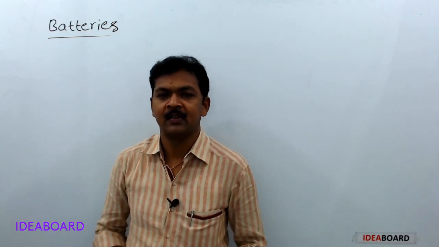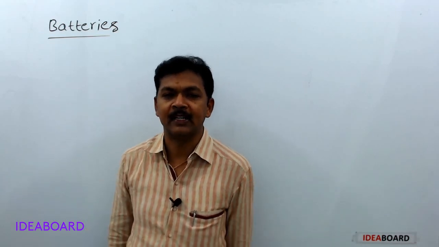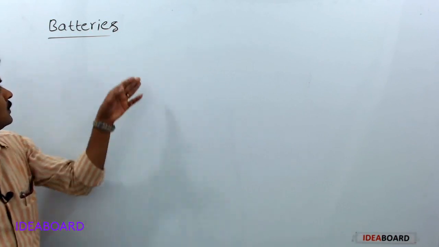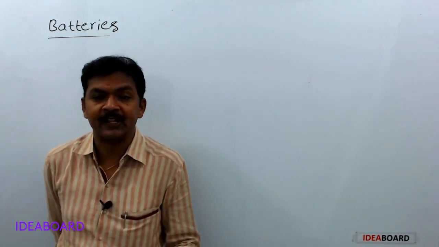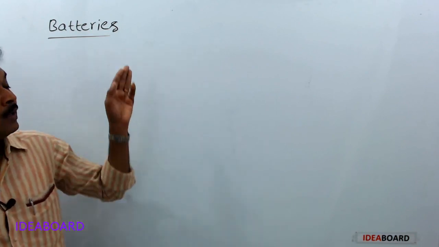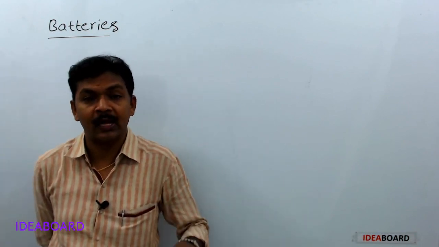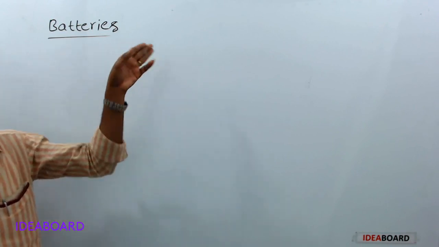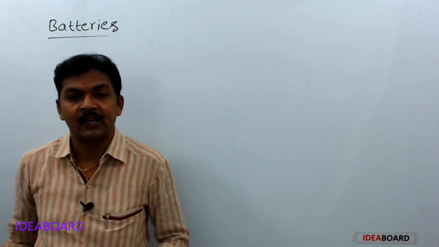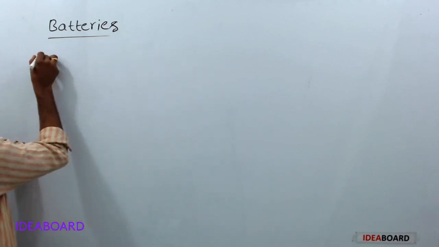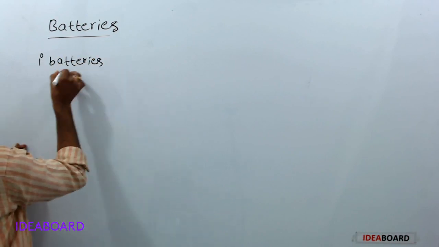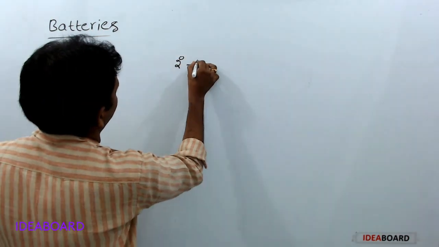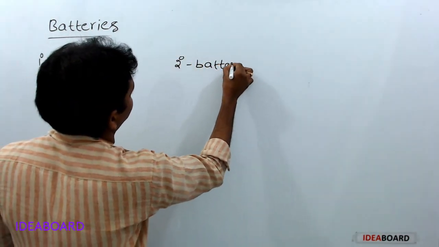My dear students, now I am going to explain batteries. In batteries, chemical energy is converted into electrical energy. These batteries are of two types: primary batteries and secondary batteries.